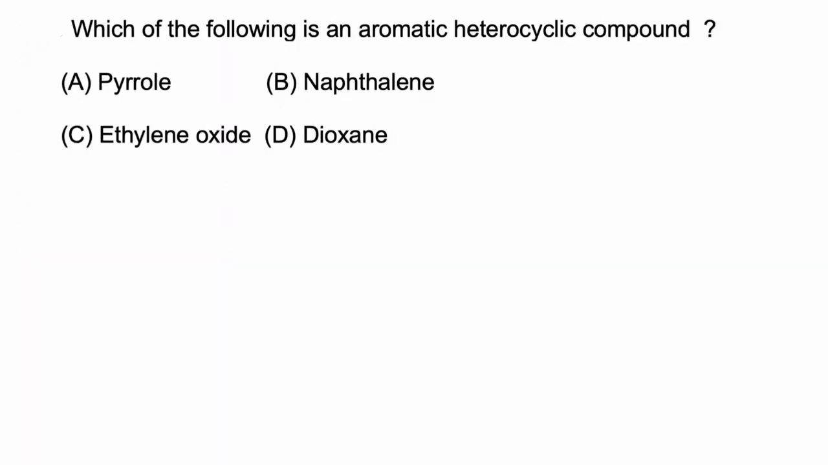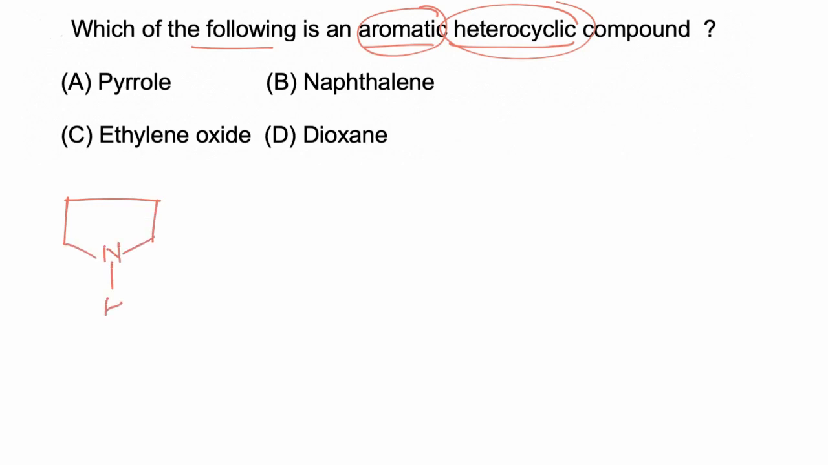In this question, we have to find which of the following is an aromatic and heterocyclic compound. So the molecule must be aromatic as well as heterocyclic. Now if we take option A, pyrrole has a 5-membered ring with a nitrogen atom. So the nitrogen atom is present in the ring, so the molecule is heterocyclic, and along with that, it has 6 pi electrons which are completely delocalized in the ring. So cyclic resonance is present, total 6 pi electrons are present, so this molecule is aromatic. So this is heterocyclic and aromatic, and hence the correct answer is A.